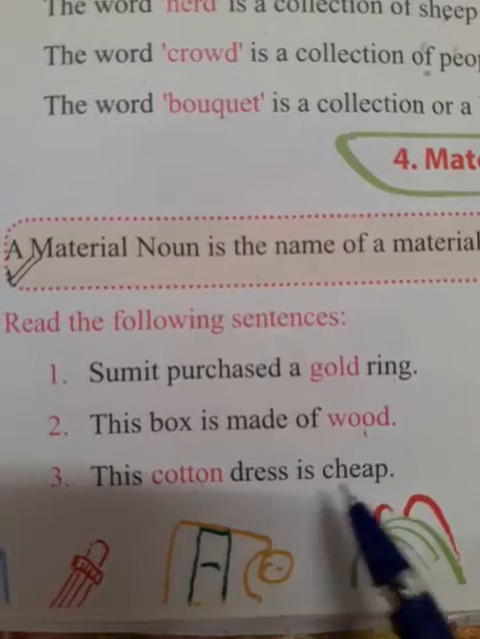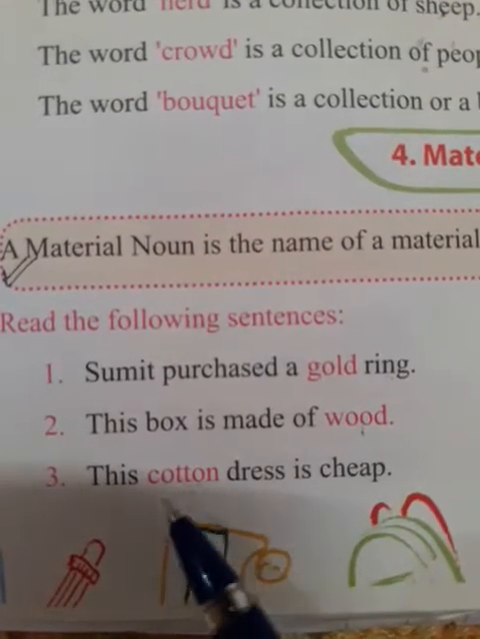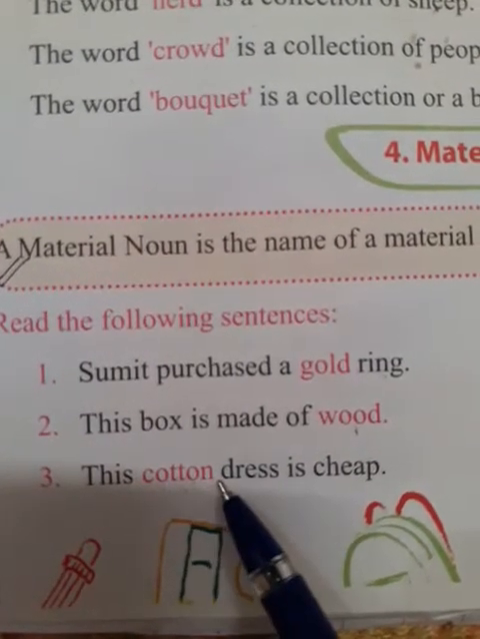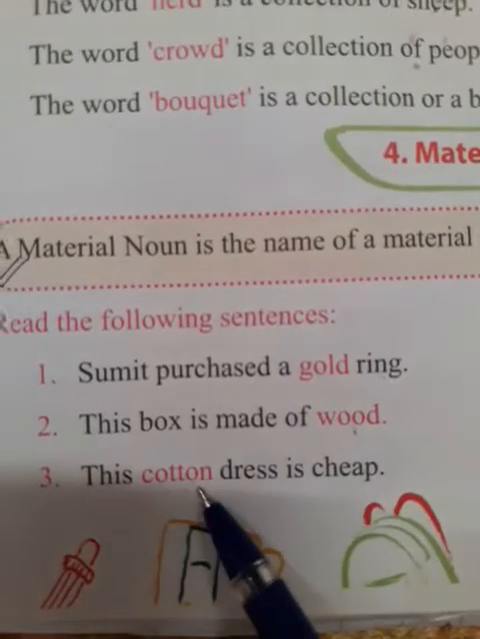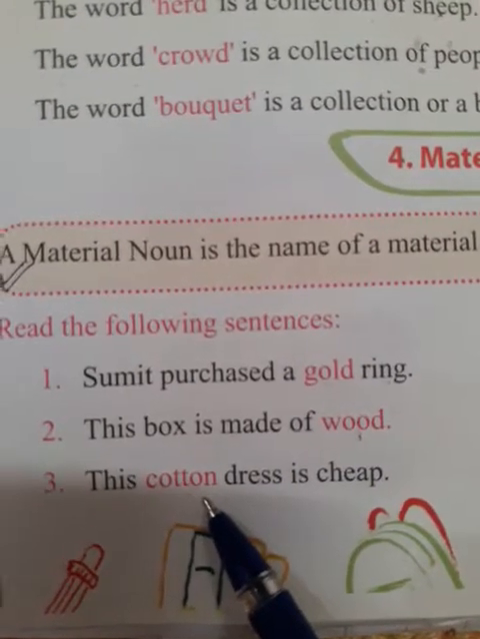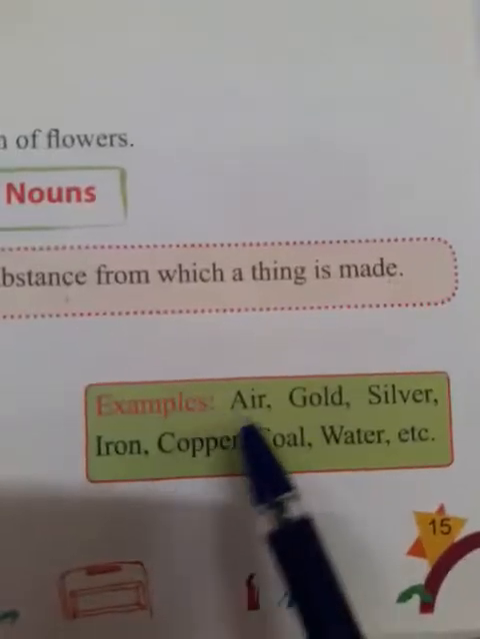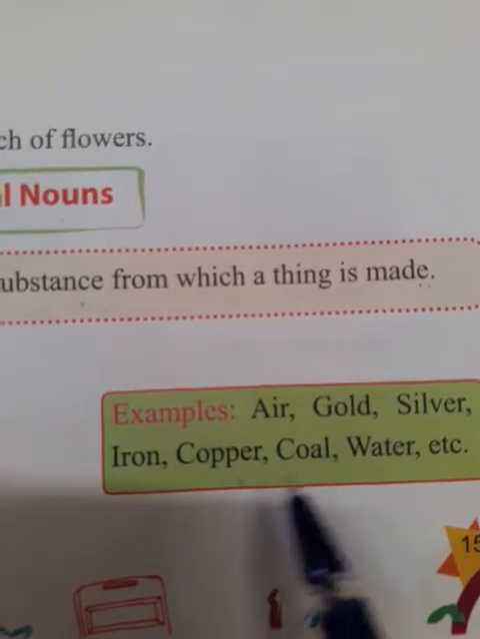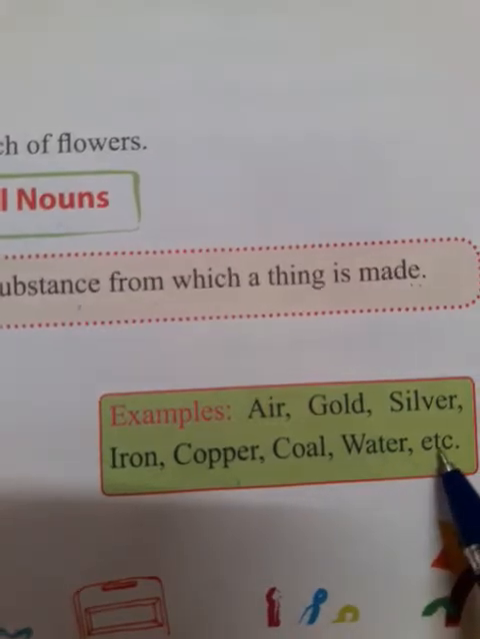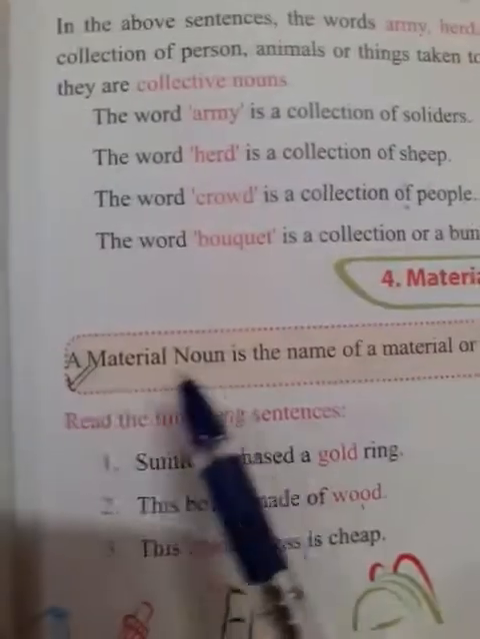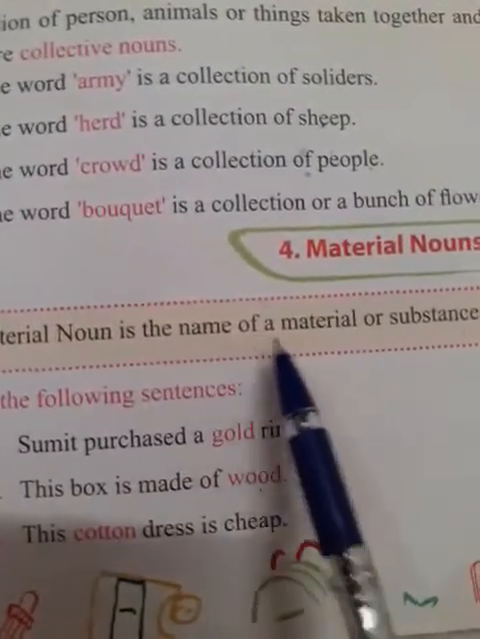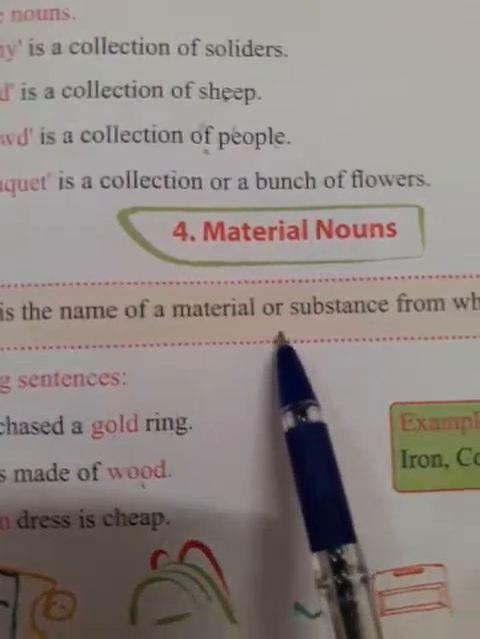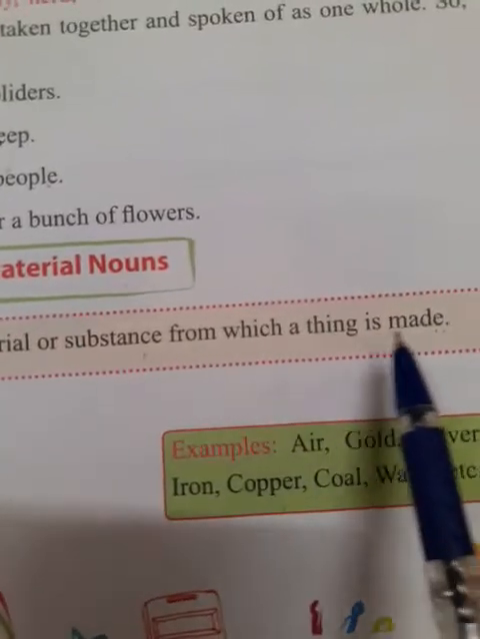This cotton dress is cheap. The dress is made up of cotton. So cotton will be a material noun. Gold, wood, cotton, these will be our material nouns. A few more examples you see. Air, gold, silver, iron, copper, coal, water, etc. Okay. So what are material nouns? Again say, a material noun is the name of a material or substance from which a thing is made.